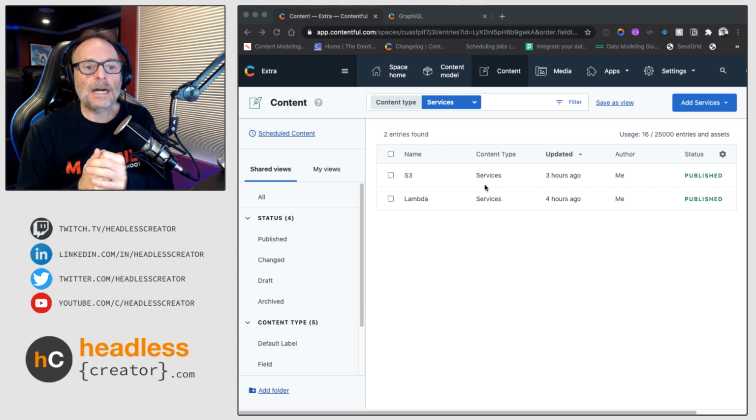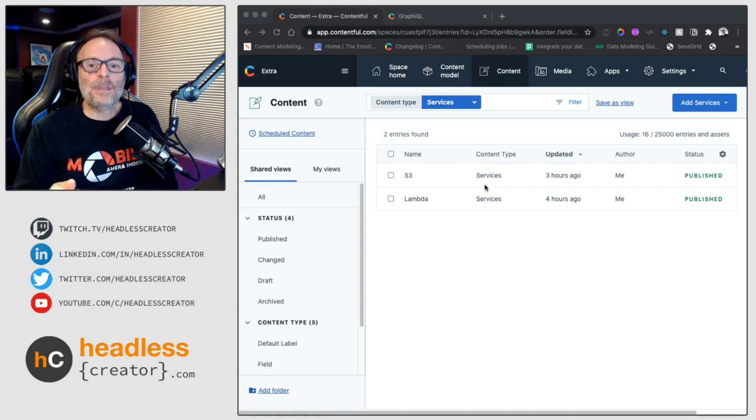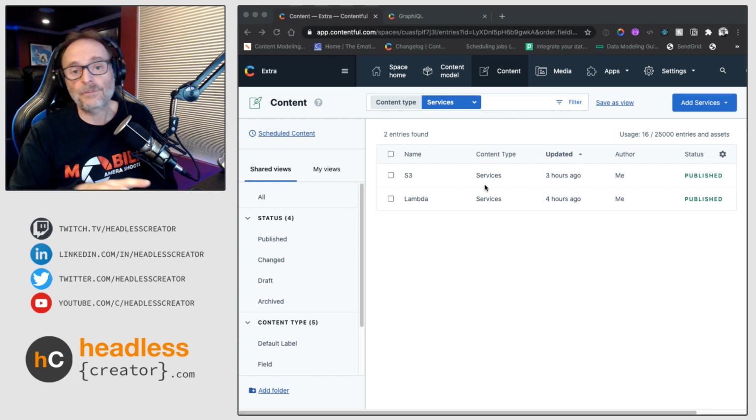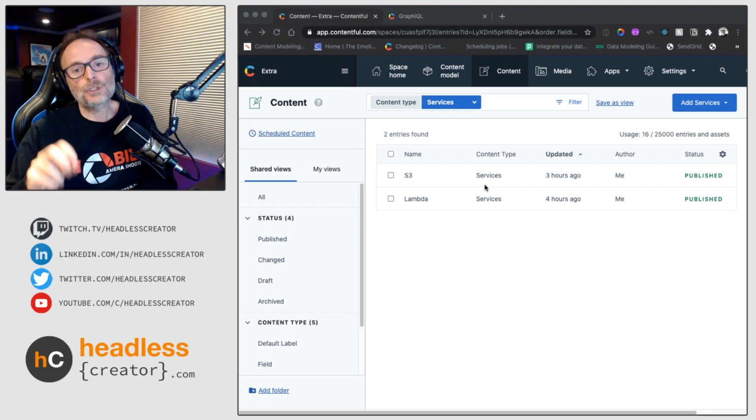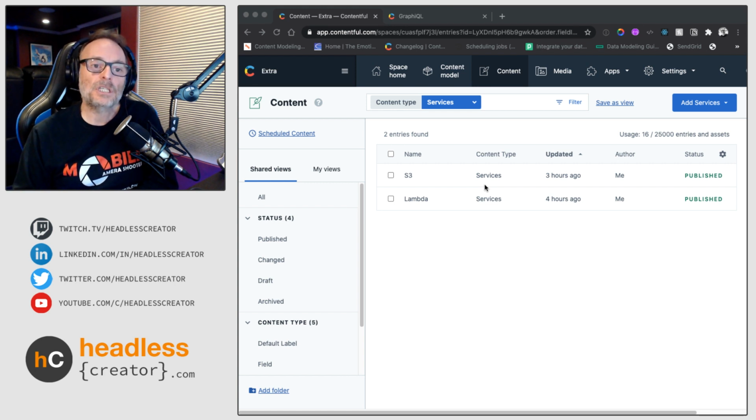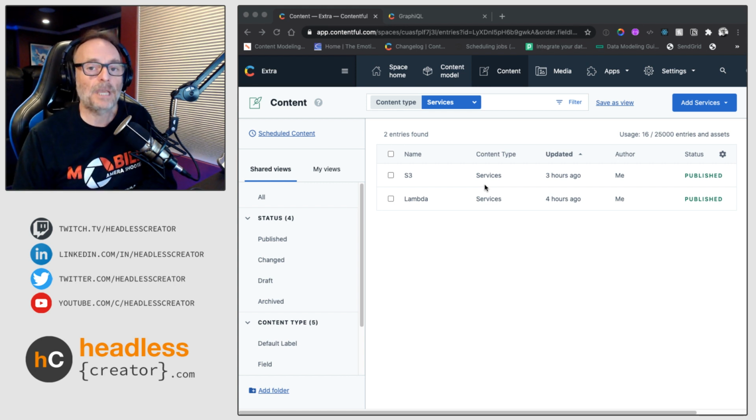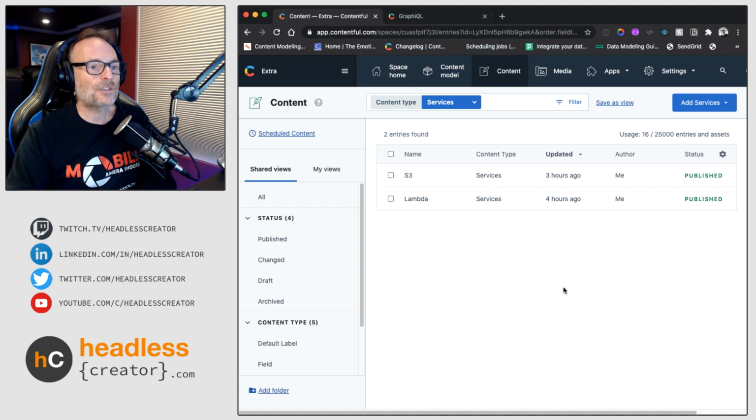And then we're going to talk about some of the limitations. For example, for Contentful specifically, you can't have more than 200 pending scheduled entries per environment, per space. So keep that in mind if you do have a lot of content or a lot of authors that want to schedule. Okay, so having said that, let's jump into Contentful.